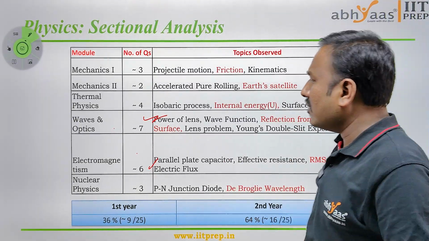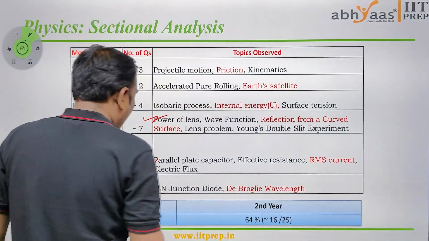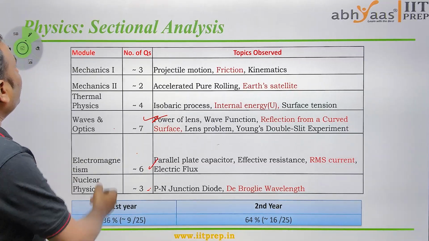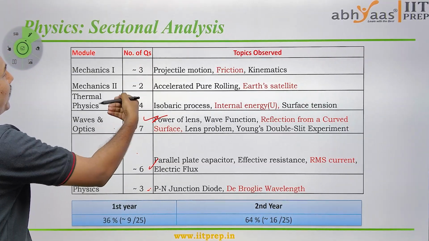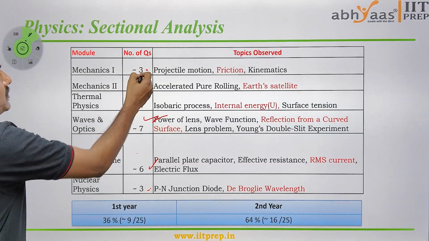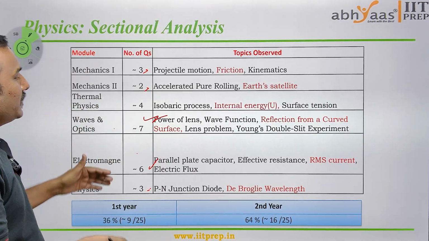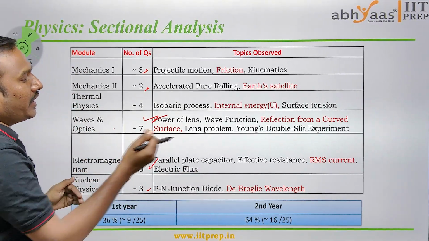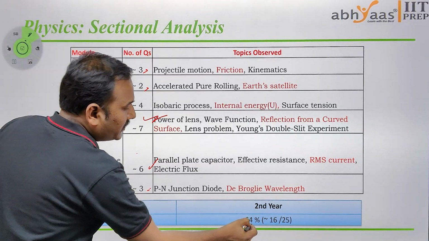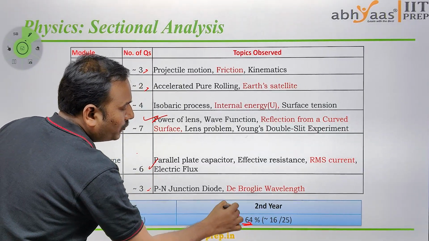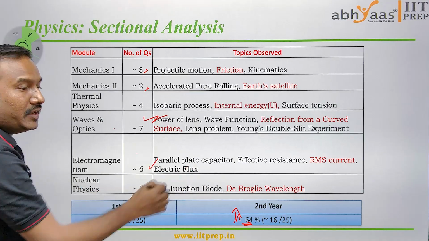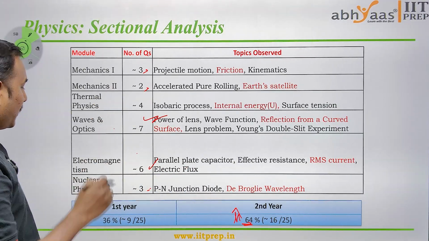If you observe modern physics, nuclear physics has only 3 questions, and mechanics 1 and mechanics 2 have 3 and 2 questions, which means the concentration is going towards the second year syllabus. If you see the syllabus, there was a 64% increment in the second year syllabus in the sectional analysis of physics.